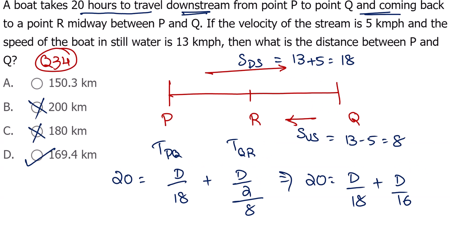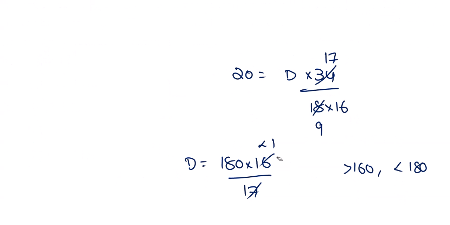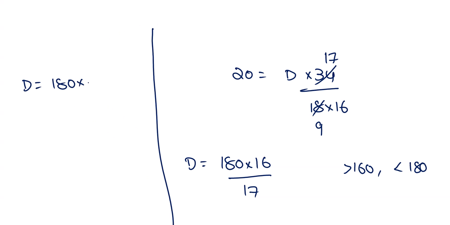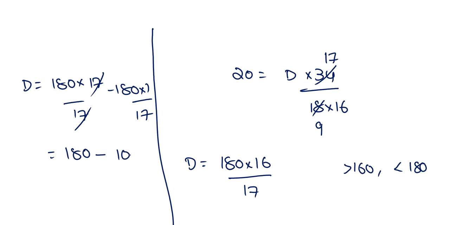Okay. Or what I can do, calculation, wait. Okay, this is 16 divided by 17. I'll write this distance for easy calculation: 180 into 17 divided by 17 minus 180 into 1 divided by 17. Perfect, no? This is 180 minus 180 divided by 17. 17, 10 times 170, still 10 is there. Means it's around 10.5 likewise.